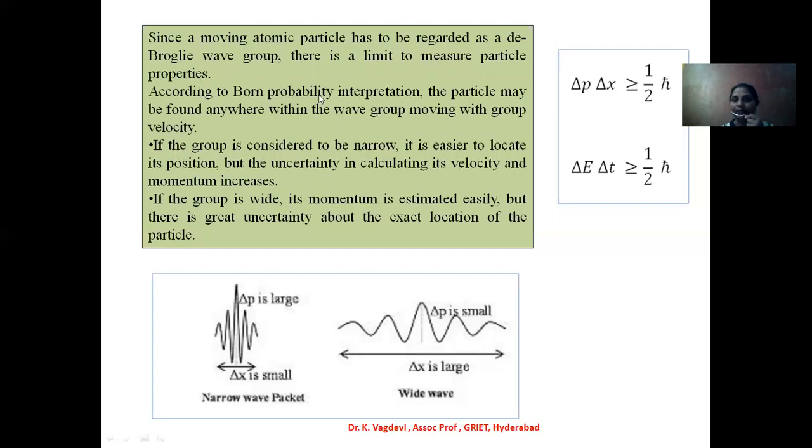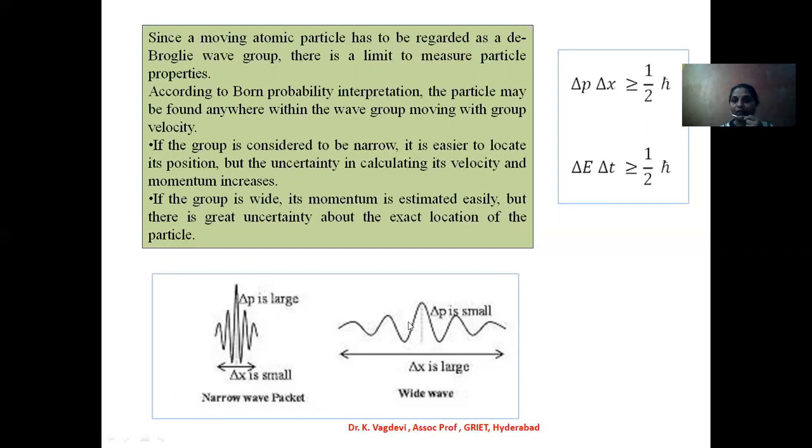According to Born's probability interpretation, the particle may be found anywhere within the group moving with the group velocity. If the group is narrow, it is easy to locate its position, but in calculating its velocity and momentum, uncertainty will be there.